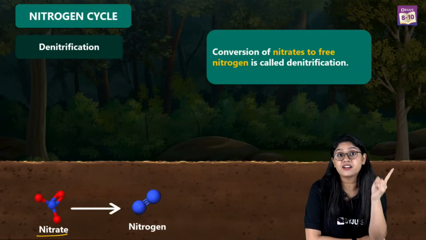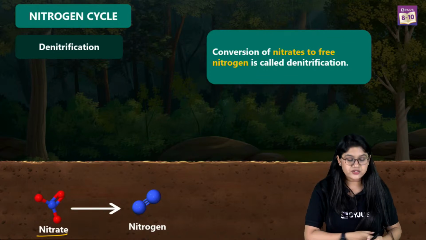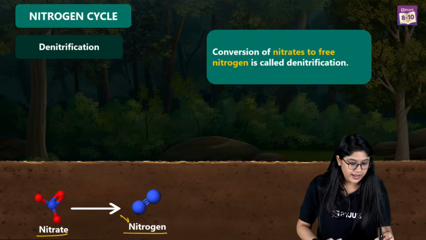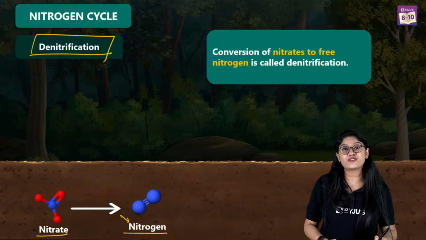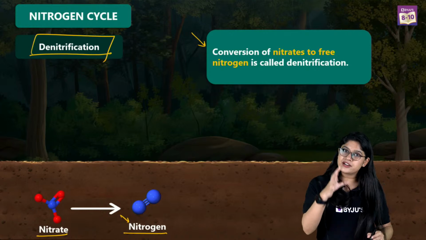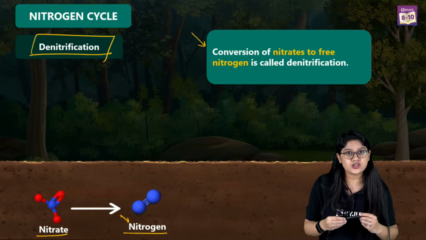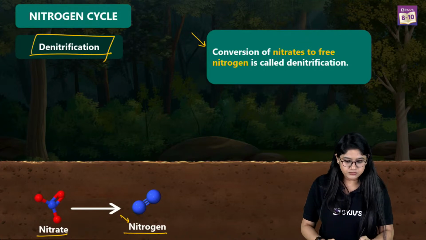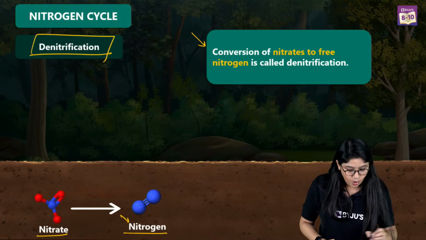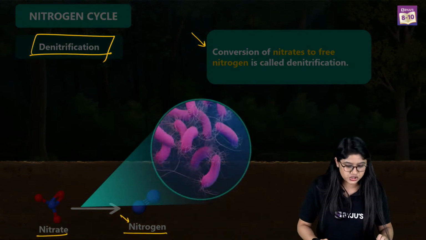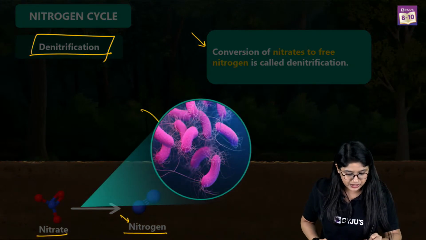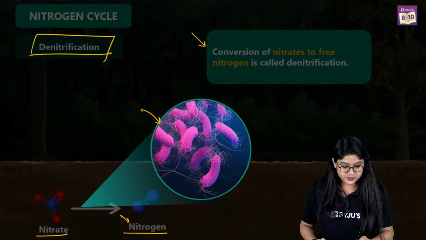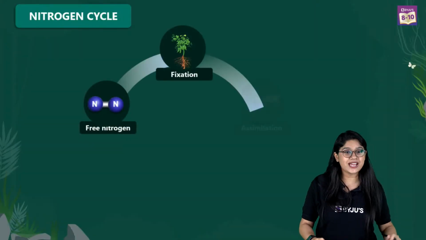So ammonia is getting converted to the nitrate, and the nitrate will be further getting converted into the nitrogen, and we call that process the denitrification. So again, these nitrates will be getting converted into the free nitrogen, which will be going back into the atmosphere, and that's how our whole cycle will be complete. Over here also we have these special bacteria that will be helping in the conversion of it. And of course with this we are done with our nitrogen cycle.